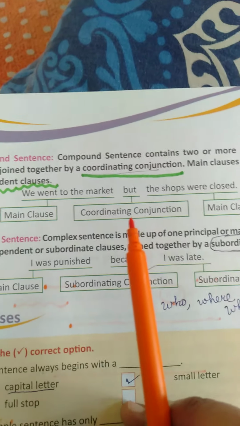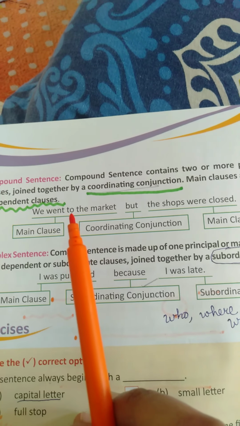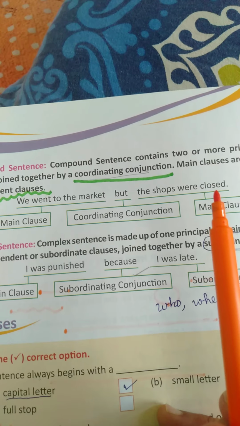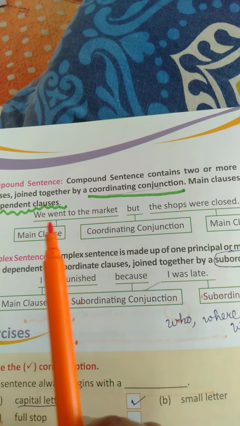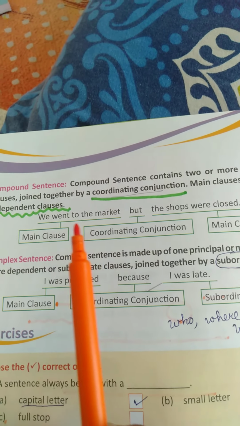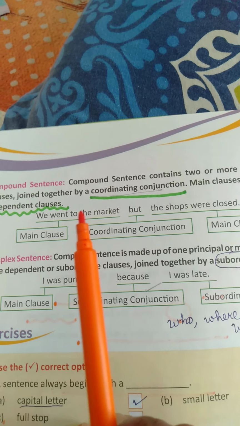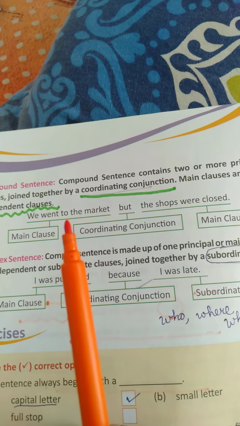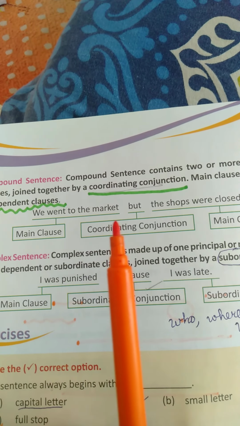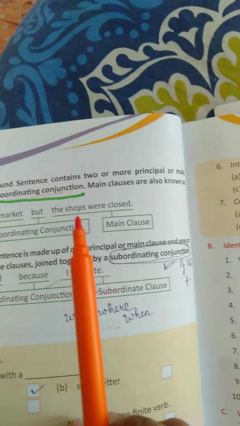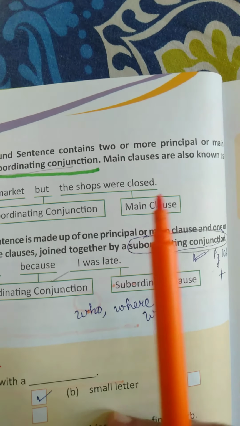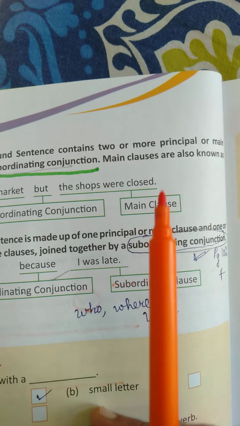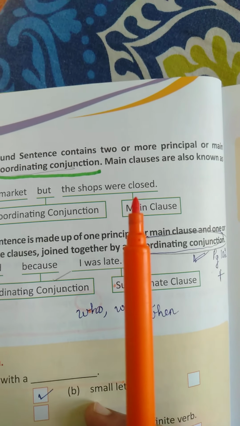With an example, you can understand more. See: we went to the market, but the shops were closed. Again, go through it. We went to the market. This is the main clause. This is a simple sentence. It is not dependent on the later part. This is fully complete in itself. The other part is: the shops were closed. This is also a main clause, because here also one subject is there, the predicate is there, and it has the full meaning in itself.